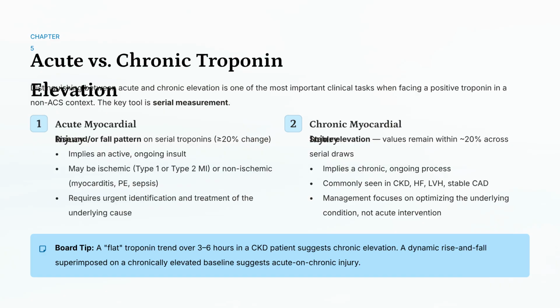Distinguishing acute from chronic elevation is crucial. Acute injury shows a dynamic rise and fall of at least 20%. Chronic injury is a stable elevation, common in conditions like CKD or heart failure. The dynamic trend dictates management.